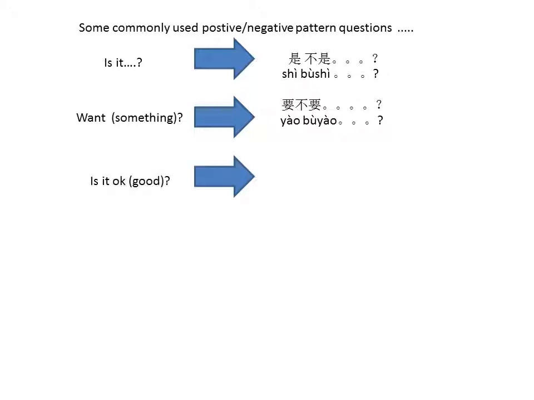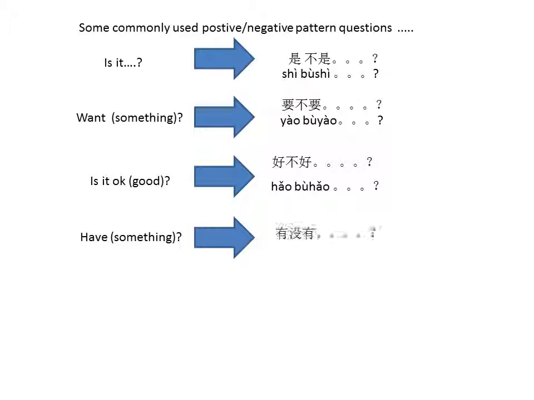And is it okay? It means is it good. We tend to use good, alright, for okay. So it will be 好不好? And have something. Remember, have is 有 and the positive negative pattern for 有 is 有没有. Look, it's not a 不, 有没有. So here you are, those are quite useful. Okay, 下次见.